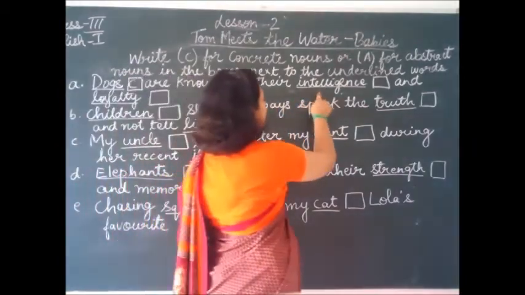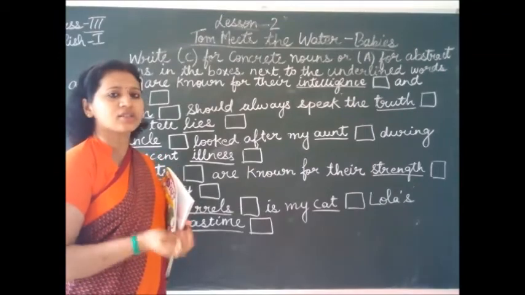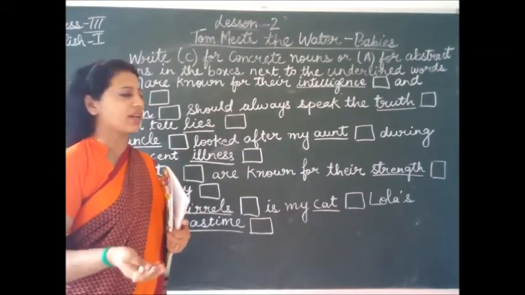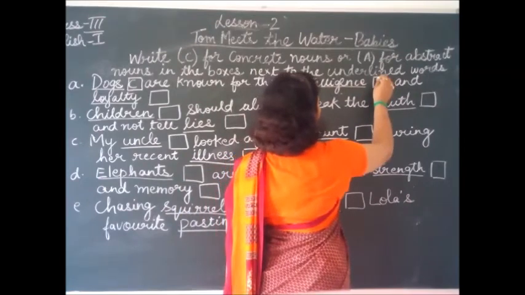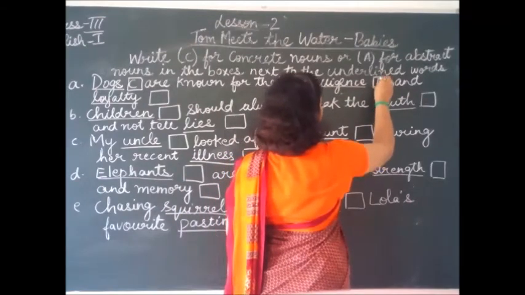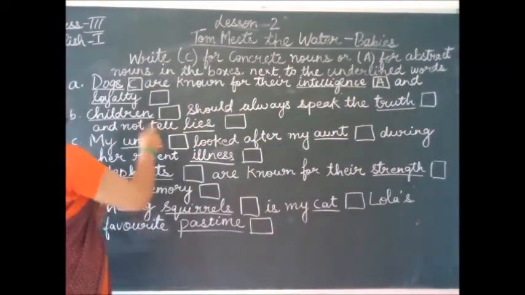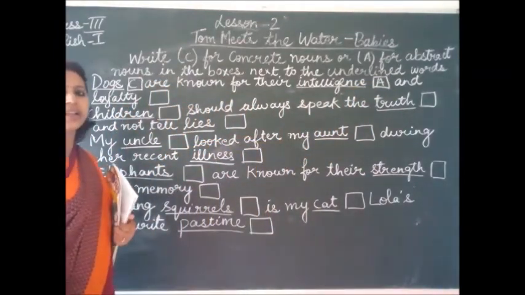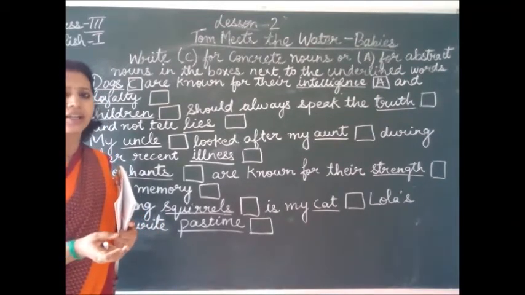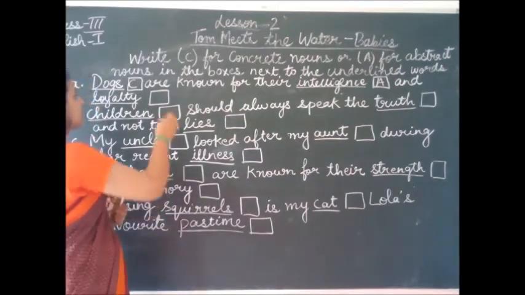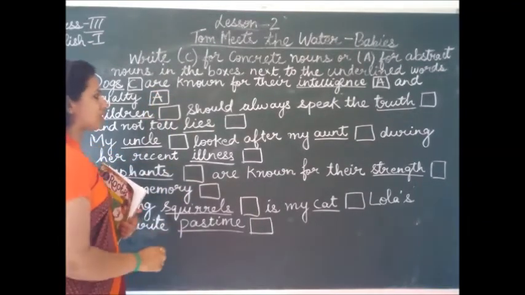Then the second one is intelligence. Can we see intelligence? Can we touch intelligence? No. Can we hear? Can we taste? No, nothing can be done. So this is a quality. You will just write A for abstract noun. Then loyalty. Can we see loyalty? Can we touch loyalty? Can we hear? No. So this is your abstract noun. Just write A in the box.